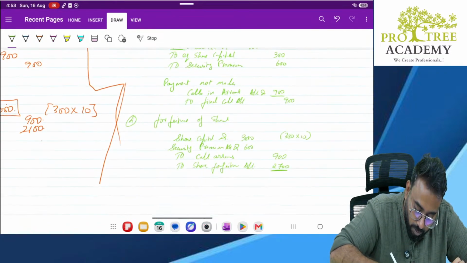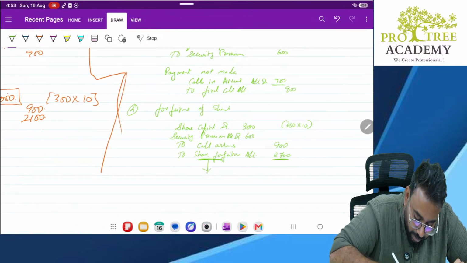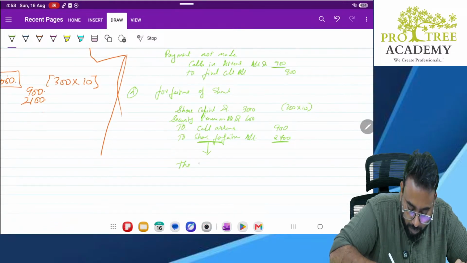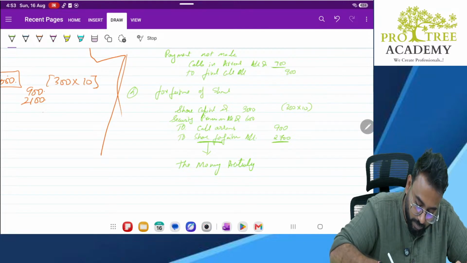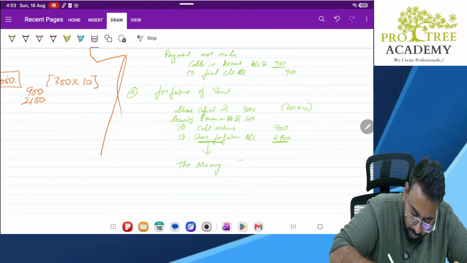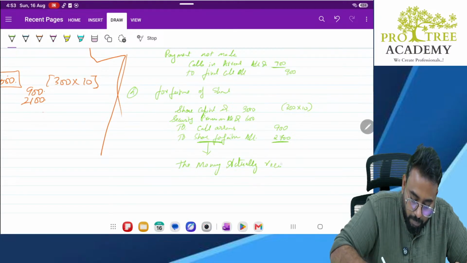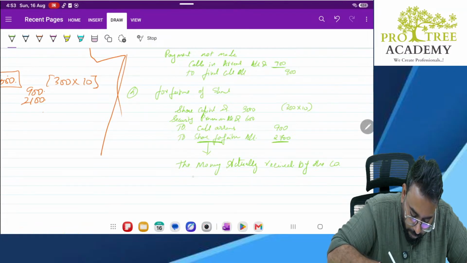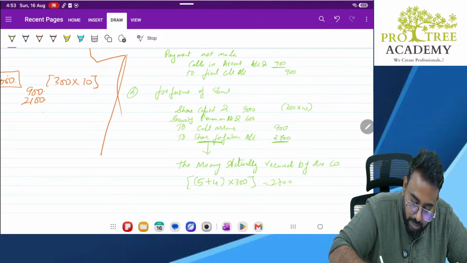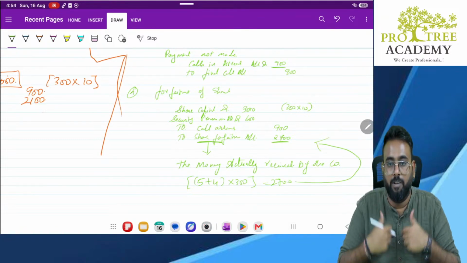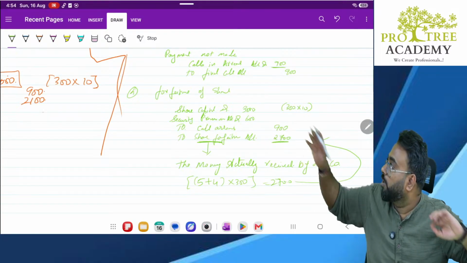Share forfeiture account will always be credited with the money actually received by the company. So 5 plus 4 is received into 300, total 2700. Whatever is received will be kept with us, so that much amount will go to share forfeiture account.